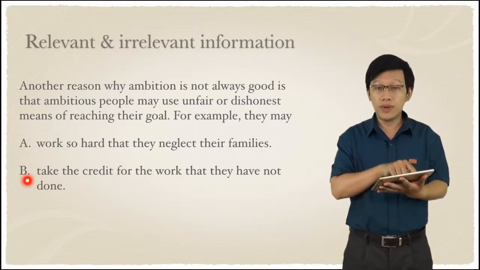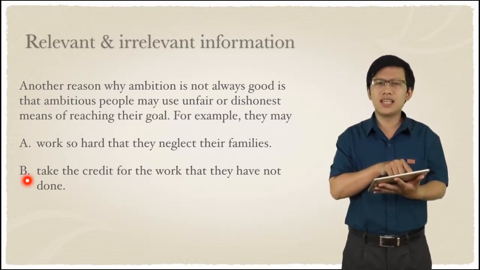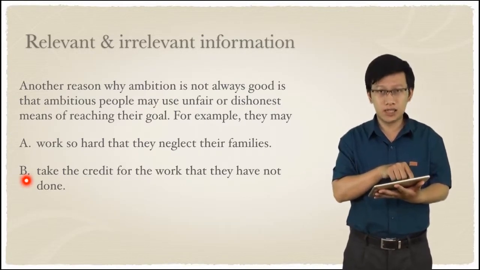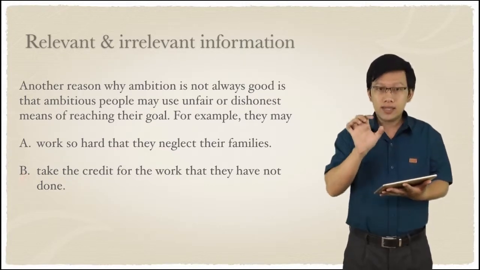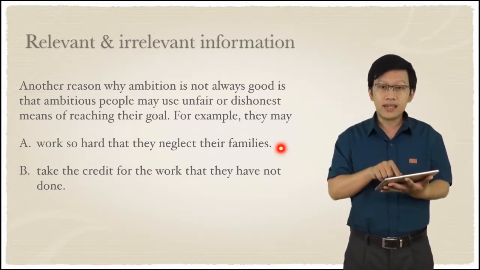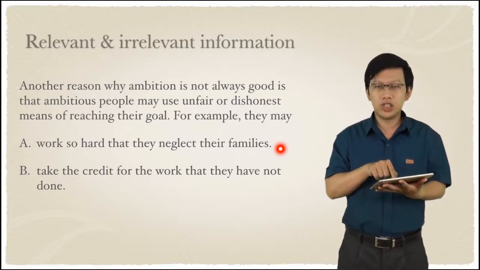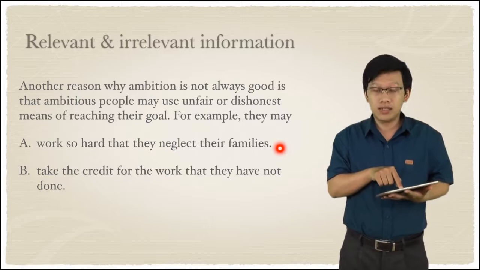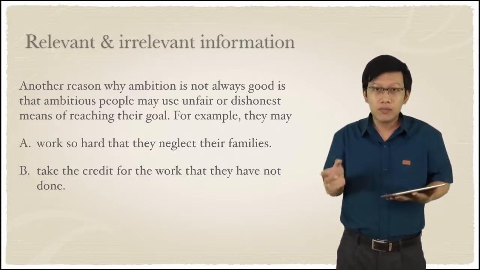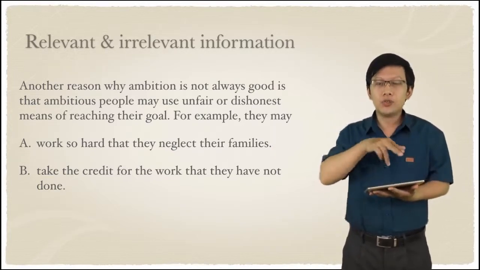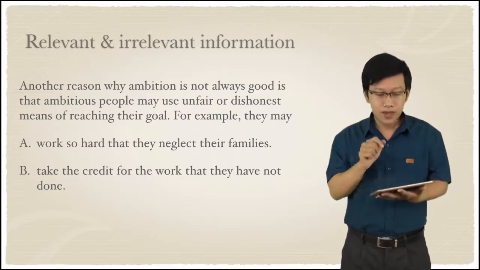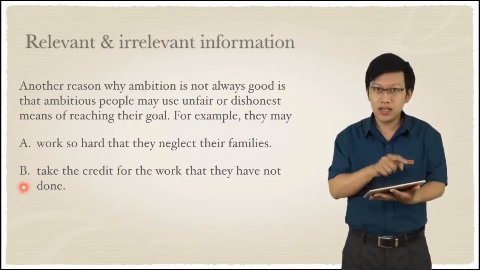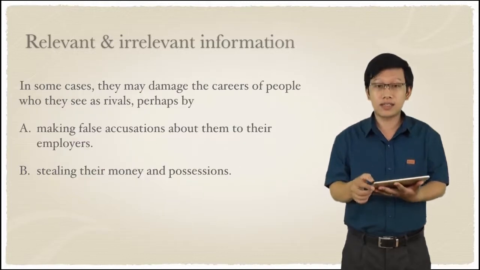Well, B will be the better choice, because this is the dishonest or unfair means, right? So we see that even though A sounds logical, in that ambitious people may work so hard that they neglect the family, yes, it's true. But it's not related to the point that you are making, right? B is relevant. Let's continue with the next example.